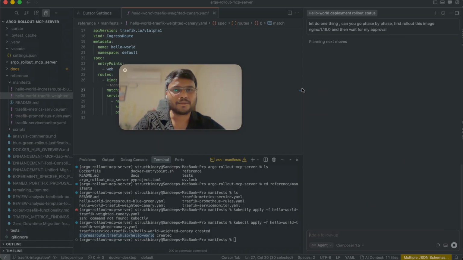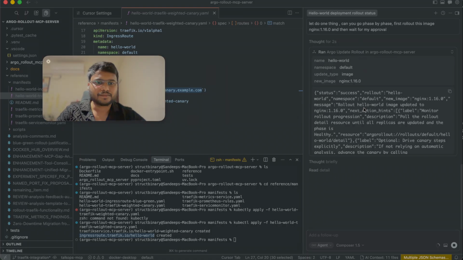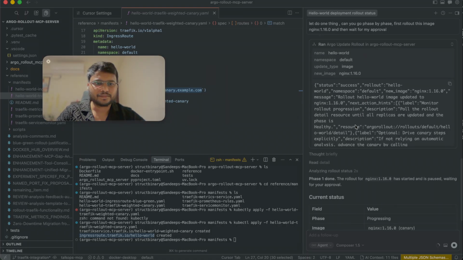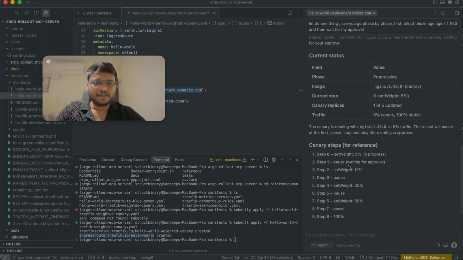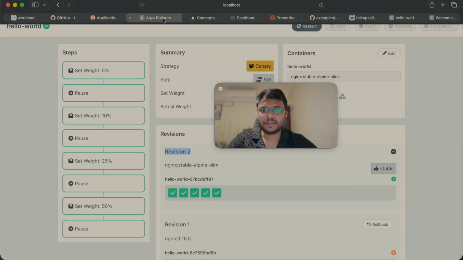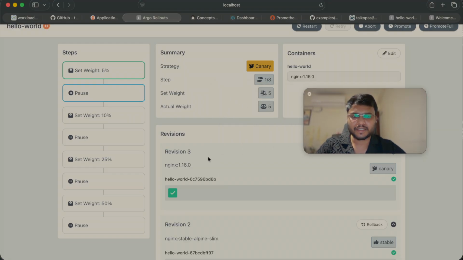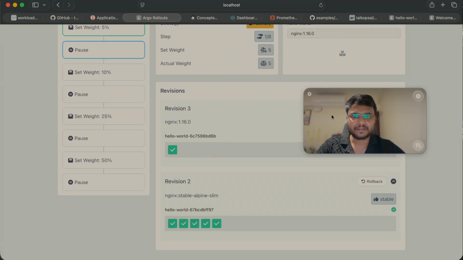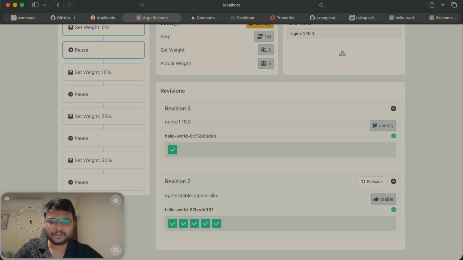So it says 5%, it is waiting, this is in progress, right? And we will verify on the rollout. Now one pod is there for revision 3, and 5 pods are already there.